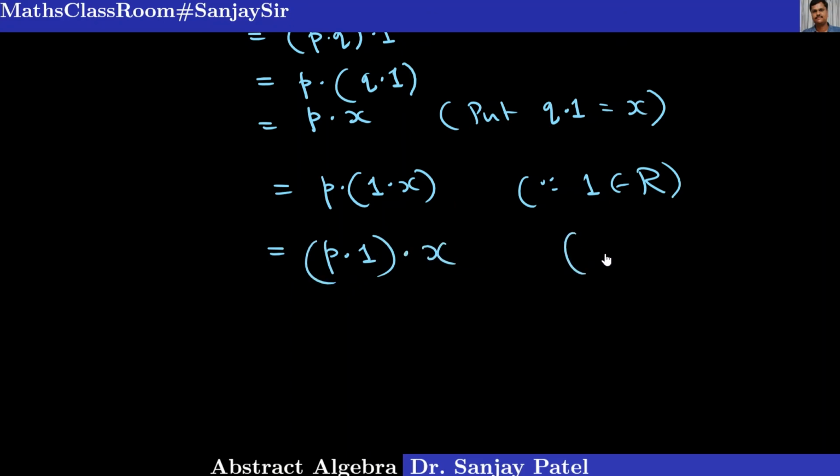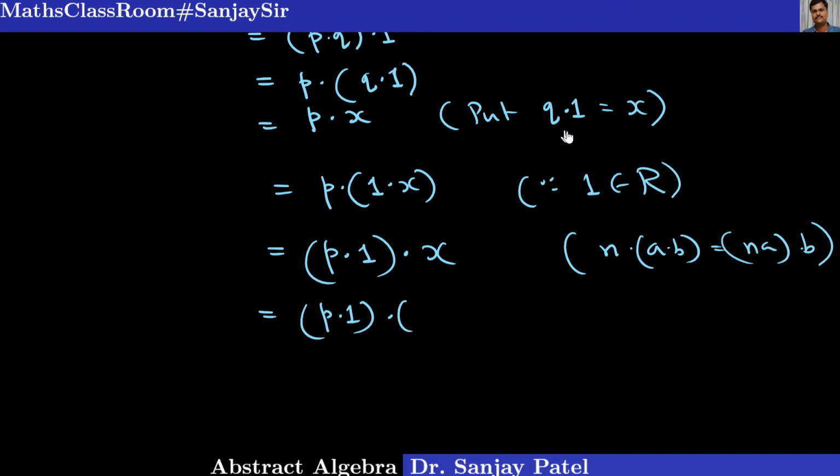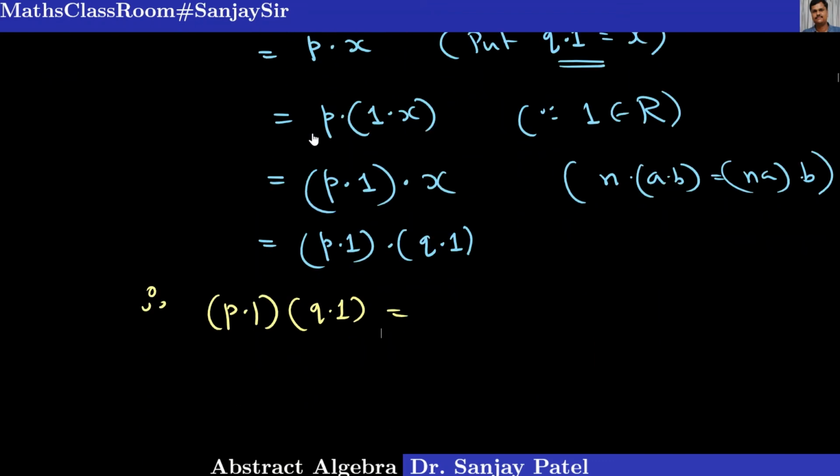So what I am doing is I am using this result, n times a into b, where a, b are elements of the ring, as n into a into b. Okay. So this is equal to p into 1 into what was x? X is this thing, q into 1. This is equal to q into 1. So what I have proved is this: p into 1 multiplied by q into 1 is equal to, the left hand side was n into 1, from which we have started. So this is equal to n into 1 is proved.